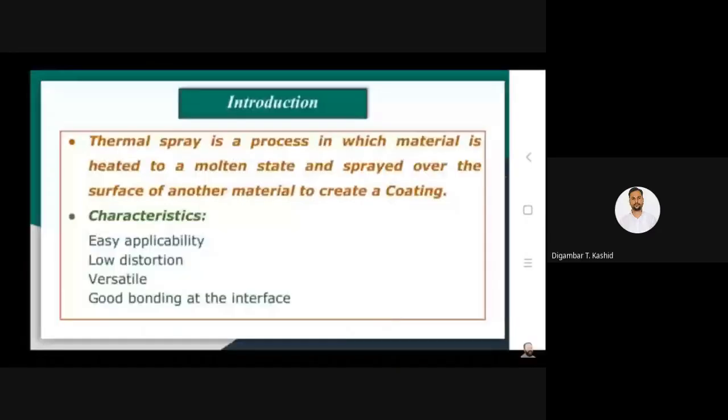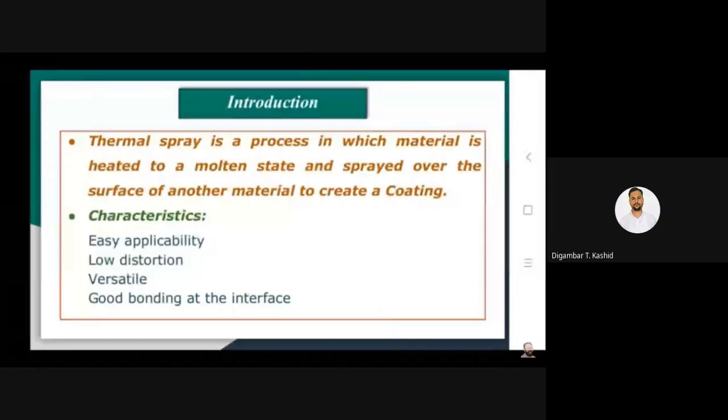And thermal spraying is kind of like hot dipping and weld overlay, where again the metal is heated and subsequently it is coated on the surface of the substrate by the process of spraying. Now this particular thermal spraying technique is very easy and it is versatile in nature.